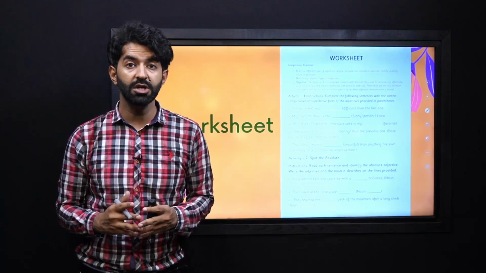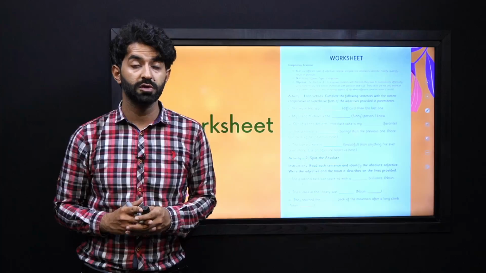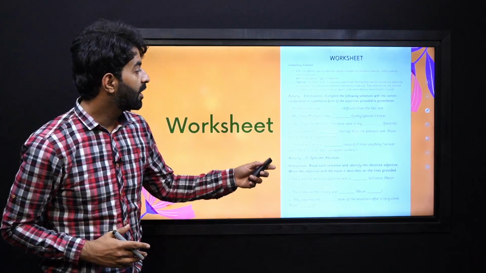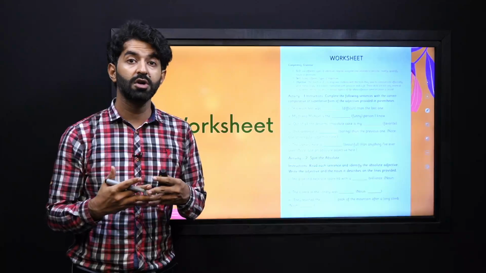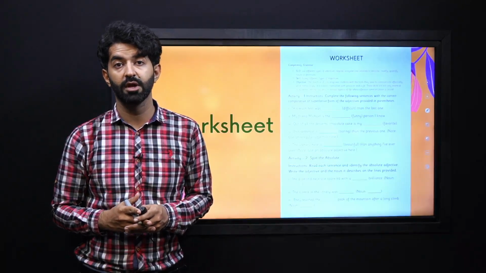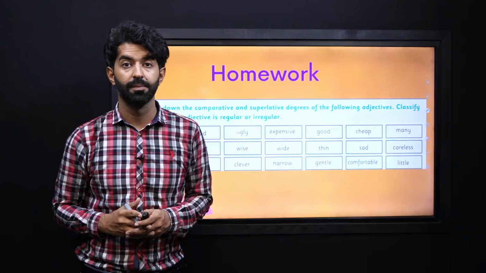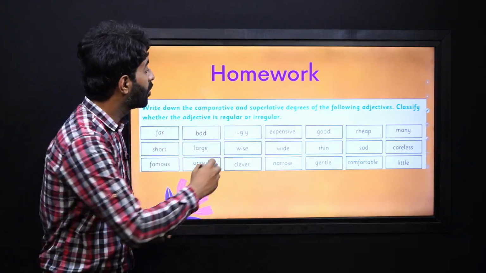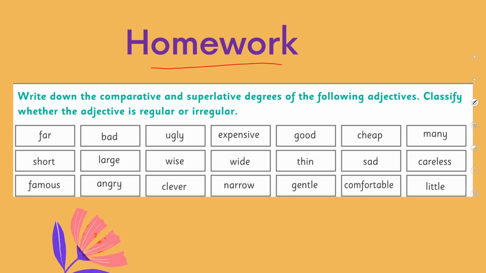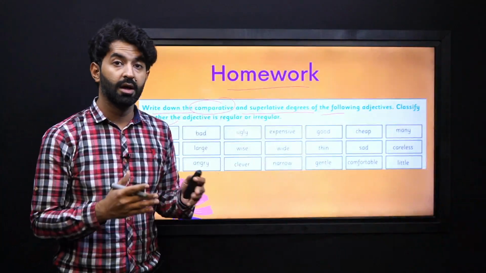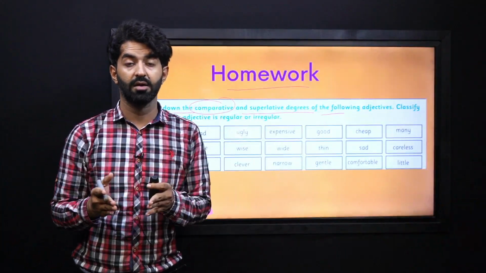This is your worksheet that is available in the resources. You can get it easily and put your learned concepts into practice by solving it and submitting it to your teacher. For your homework, you have to write down the comparative and superlative degrees of the following adjectives and classify them as regular or irregular.